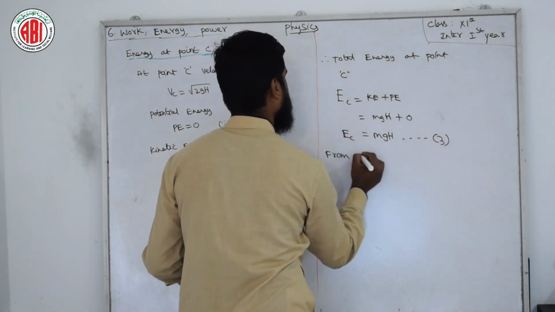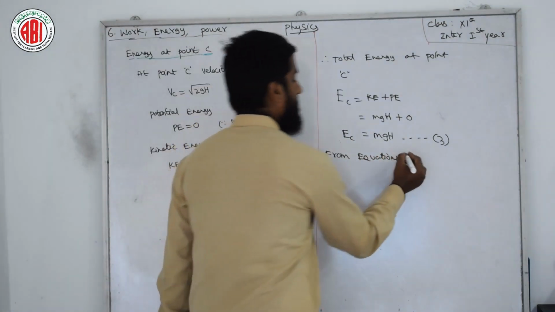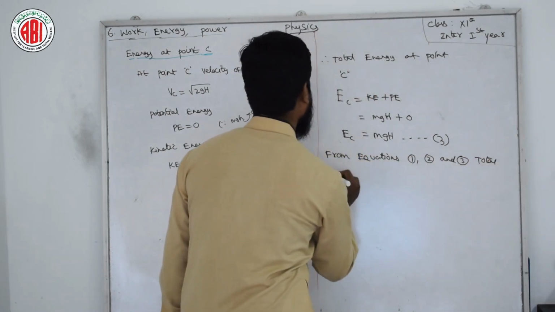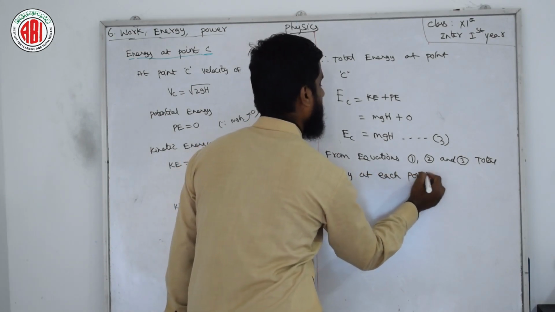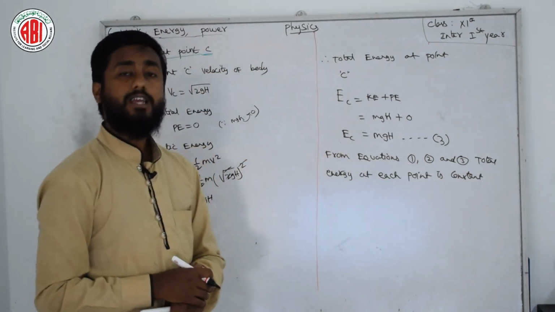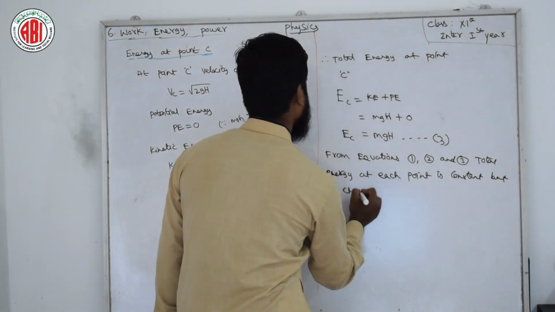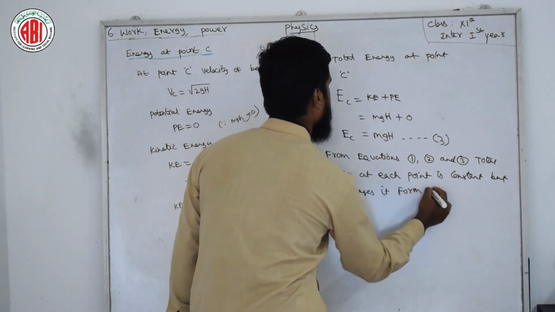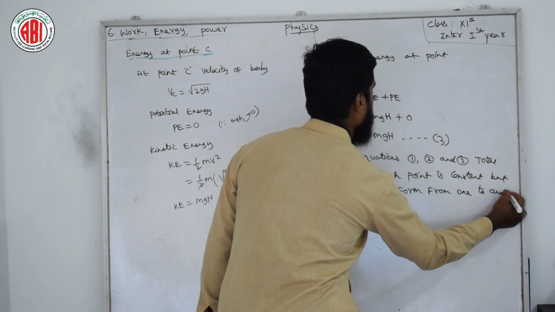So from equations 1, 2 and 3, total energy at each point is constant. We can say that at the point the energy is like mgh, constant, but it changes its form from one to another.